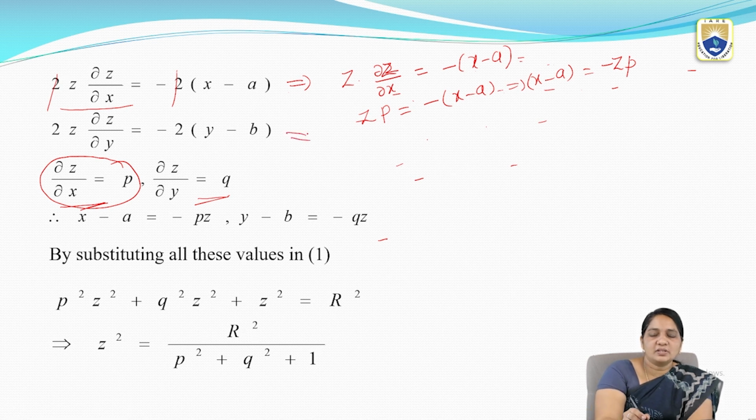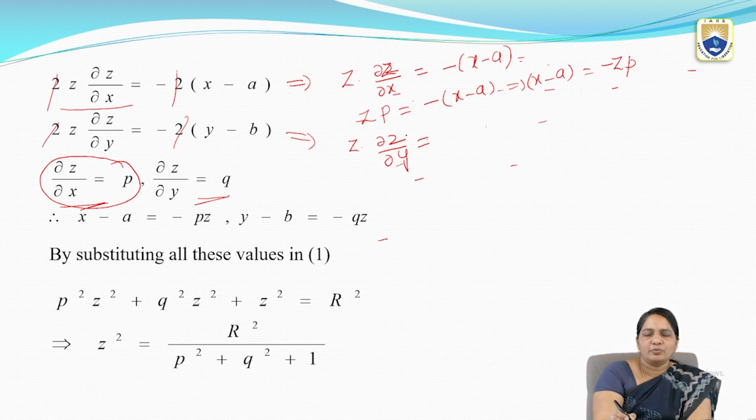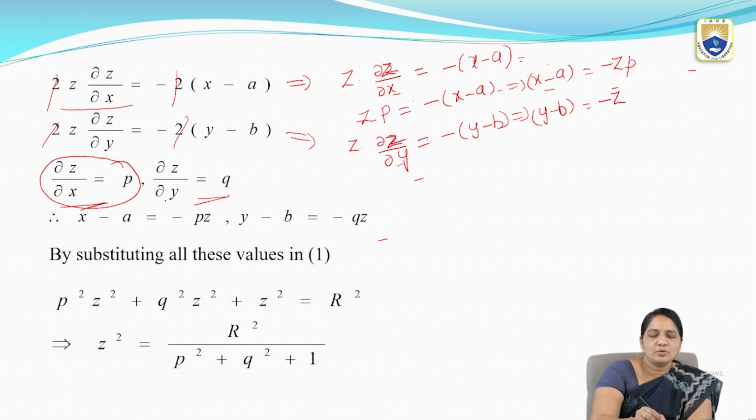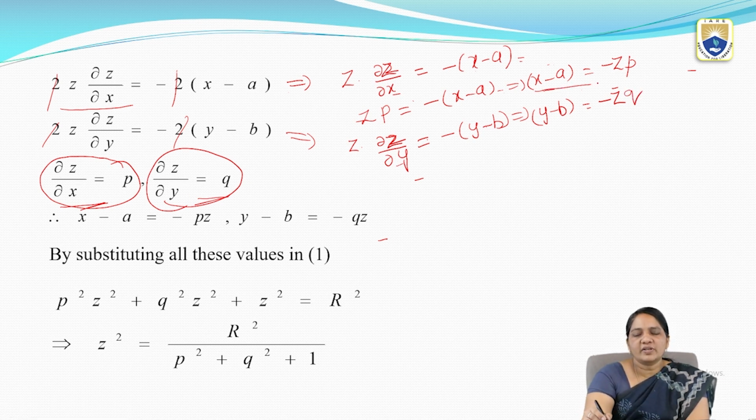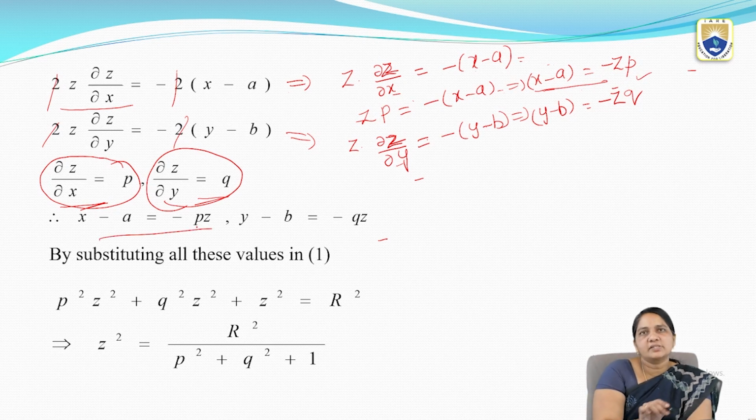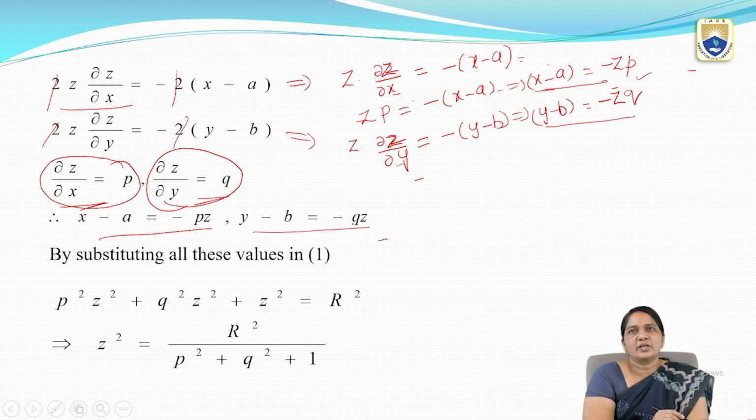Next, from this equation, I'm going to simplify. So 2 will be cancelled here. So z into ∂z/∂y equals minus (y − b). From this I can write y − b equals −z into, already we know the ∂z/∂y value is q, so that is −zq. So in place of x − a, I can replace −zp or −pz, and in place of y − b, I can replace −qz or −zq.